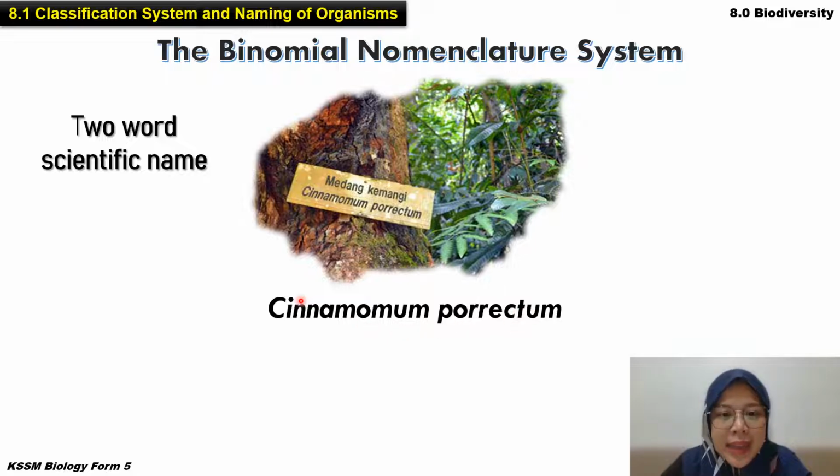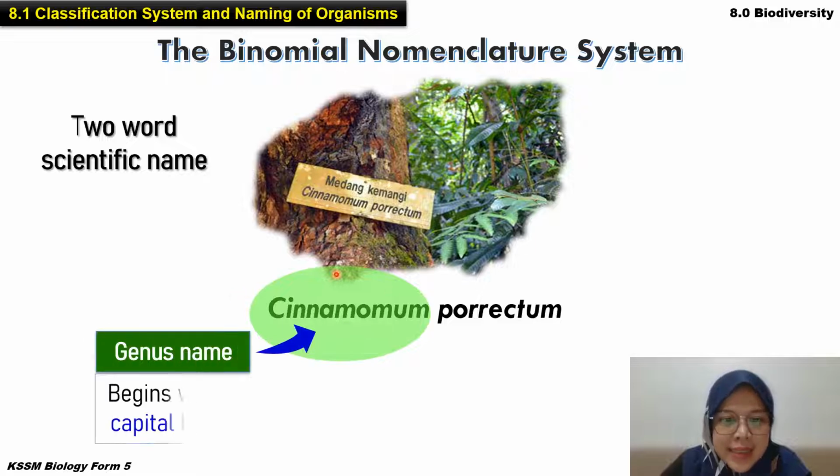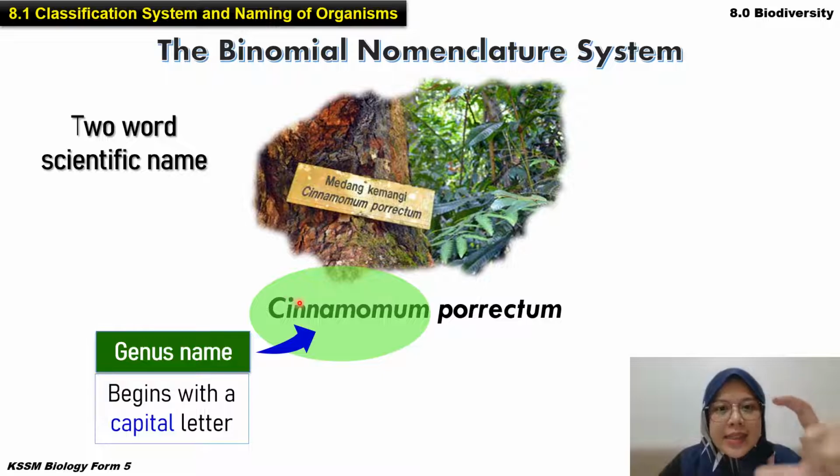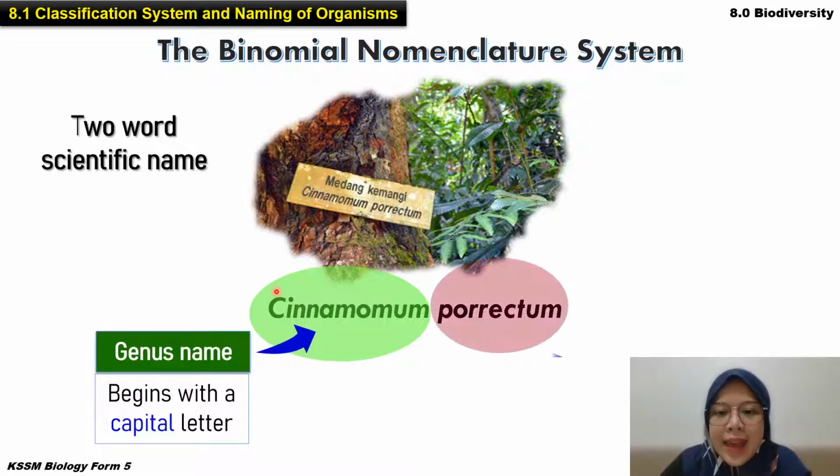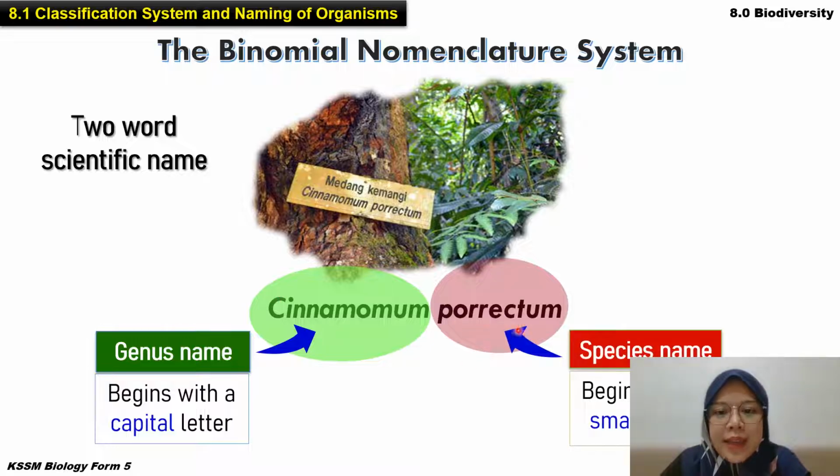So how they name it? Macam mana? This Cinnamomum is the genus name. And the genus name must begin with the capital letter. So can you see the C? The letter C is capital letter. Alright, and then followed by porrectum. So this porrectum is the species name. So it begins with the small letter p. Nampak?